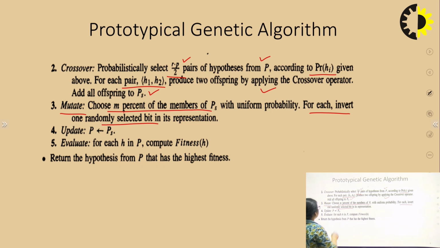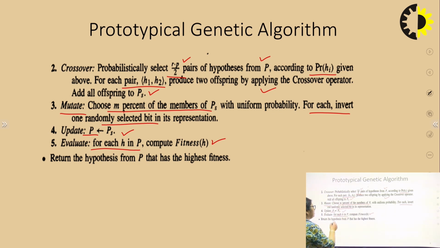Now we will update the population PS to P. It means the current population now will be PS. PS we have generated using selection, crossover and mutation. Now we have got a new set of population. So for each H in P, we will compute the fitness function. Again we will check, have we reached the threshold? If not, again we'll do these operations, selection, crossover, mutation. Again we will find out the fitness and so on.